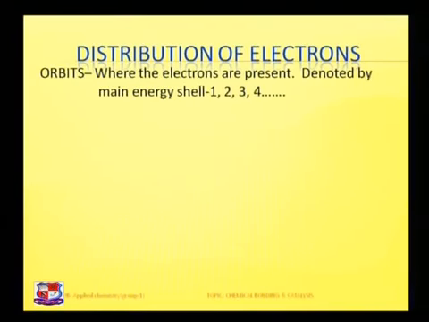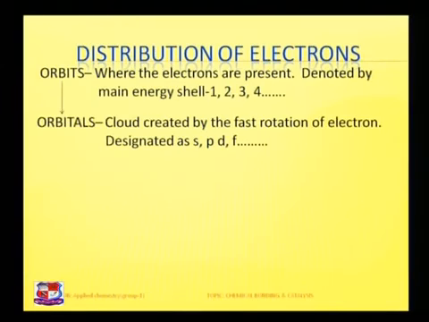As the electrons are rotating with very high speed, the probability of finding the electron is increased, that means the space is increased. Therefore, these orbits contain orbitals because of the cloud created by the fast rotation of electrons, and these orbitals are designated as s, p, d, f and so on.